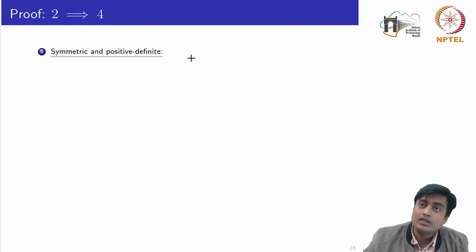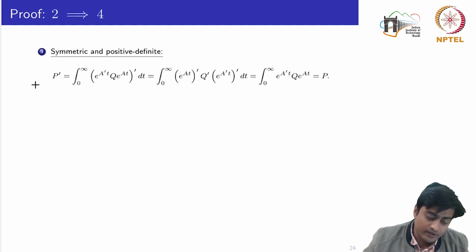The third point is about symmetric and positive definite. First we will see the symmetric. We know the definition of a symmetric matrix: the transpose of that matrix should be equal to the matrix itself. So first of all we take the transpose of that matrix, P transpose. Now carry it forward to inside the integral.